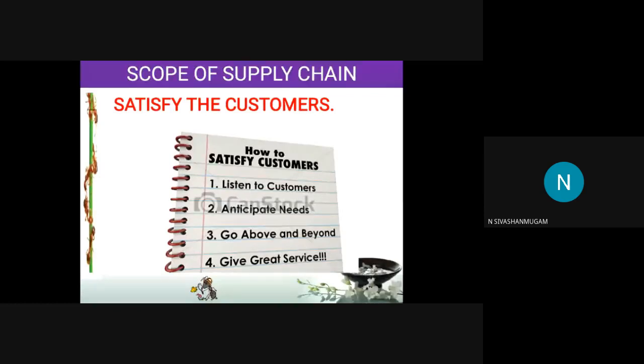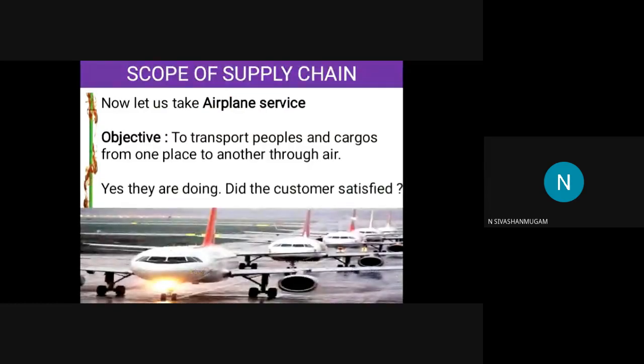For this, I am taking a simple example. From the university exam point of view, you just recollect this example and write your own stories. It is more than sufficient. Now let us take an airplane service. What is the objective of this? We have to transport people and cargo from one place to another through air.